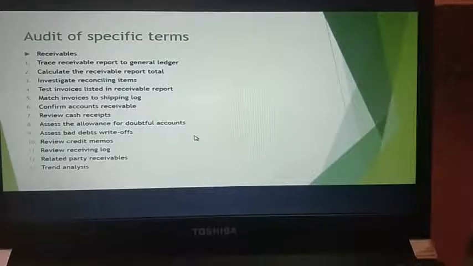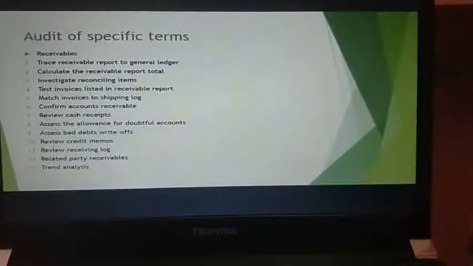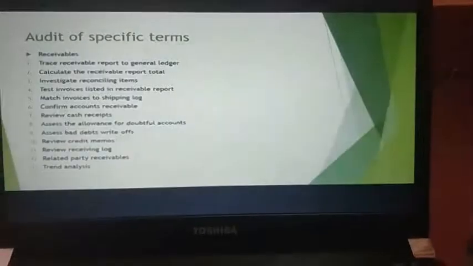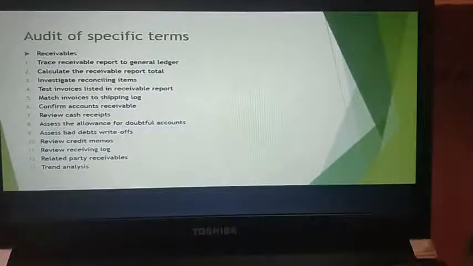Now next you have test invoices listed in the receivable report. Your auditors will select some invoices from the accounts receivable aging report. The aging report covers a very long period of time. They will not just take one year's data, they will take the complete company's data.